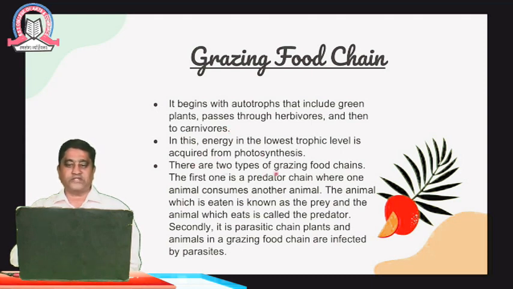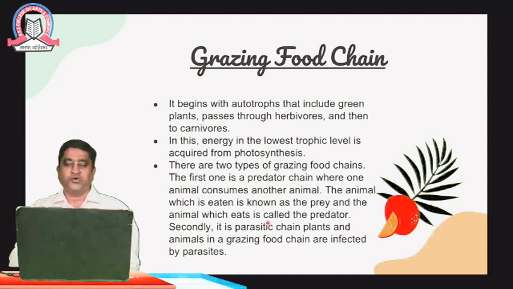There are two types of grazing food chain. The first one is the predator food chain, where one animal consumes another animal. So in the predator food chain, the main idea is that one animal is eaten up by another animal. Explaining once again, predator means that one animal is eaten up by another. The animal which is eaten up is known as the prey, and the animal which eats that organism is called the predator.